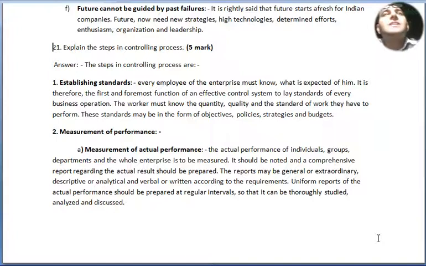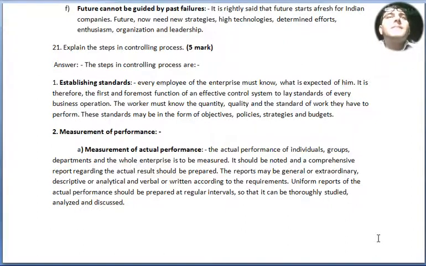Question number 21. Explain the steps in the controlling process for 5 marks. The steps in the controlling process are: number 1, establishing standards. Every employee of the enterprise must know what is expected of him. It is therefore the first and foremost function of an effective control system to lay down standards for every business operation. The worker must know the quantity, quality and standard of work they have to perform. These standards may be in the form of objectives, policies, strategies and budgets.